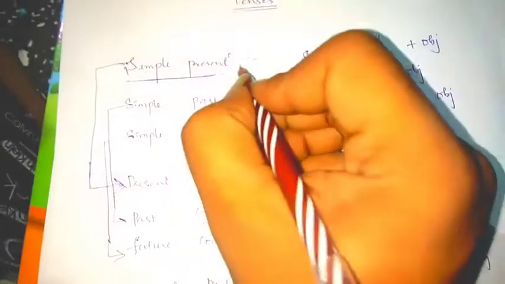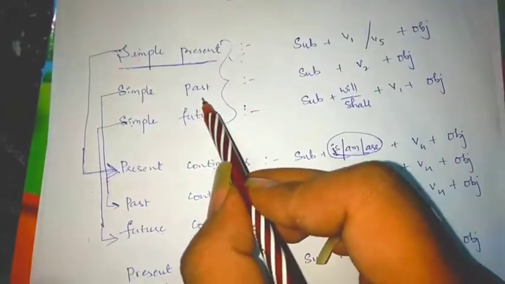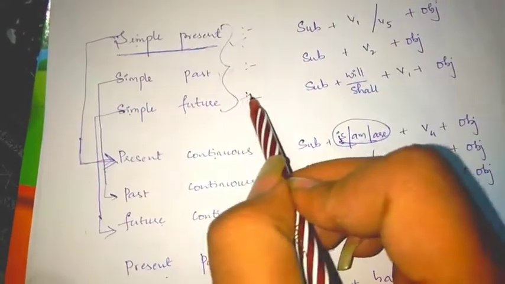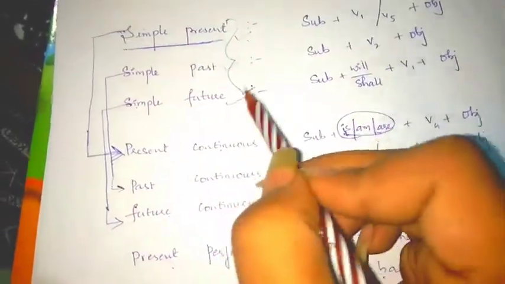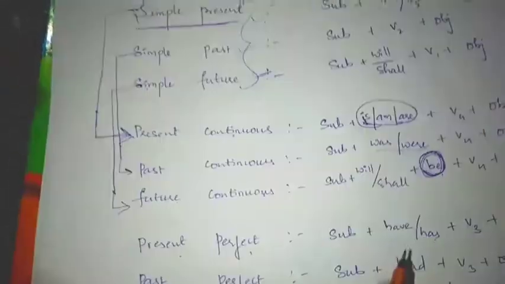Yesterday we have seen the examples of simple present tense. So today we will go to the simple past and simple future. Both we will see. Before starting these examples, I would like to complete this format first of all.